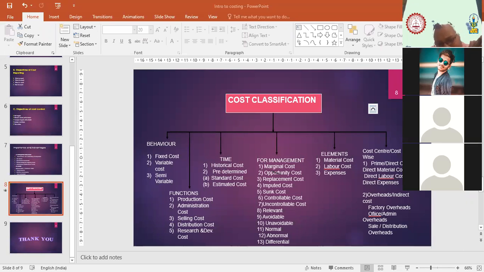Next one is element basis. On the basis of element, we can distribute into direct material, direct labor and direct expenses. At the same time, we can distribute by cost center. The major head is direct expense and indirect expense. All the indirect expenses will be treated differently, and direct expenses will be treated differently.